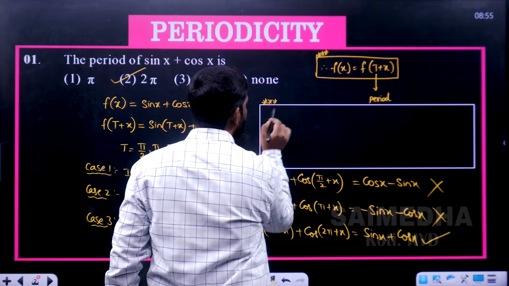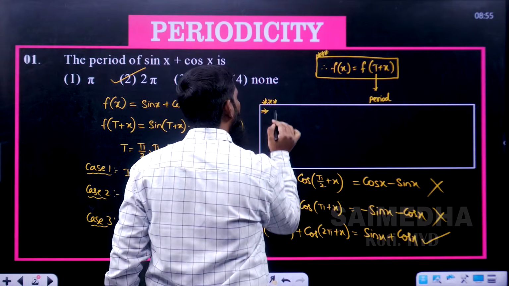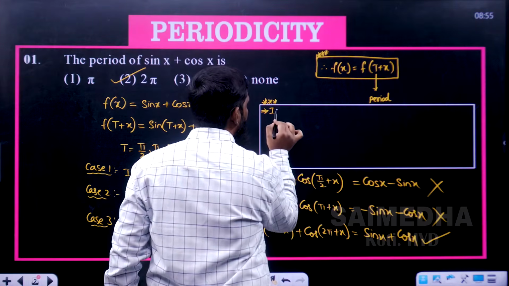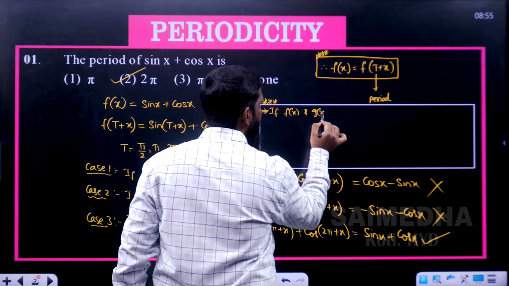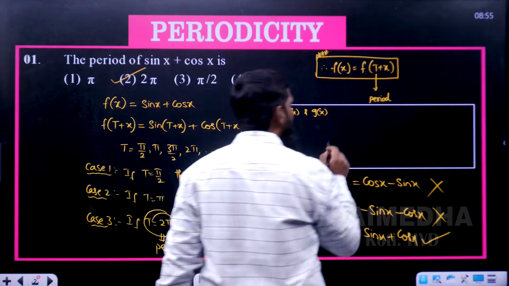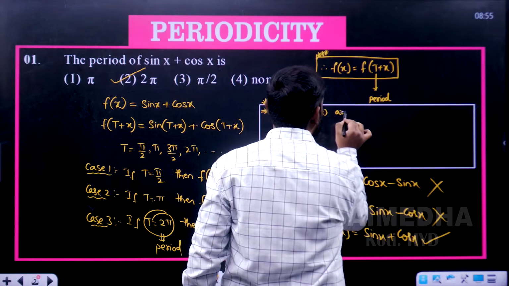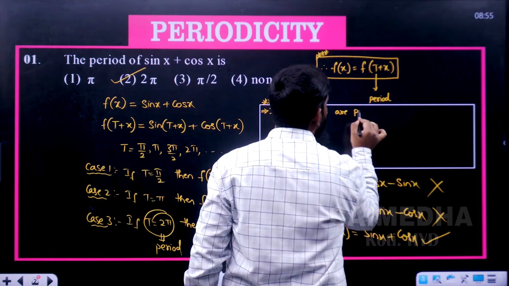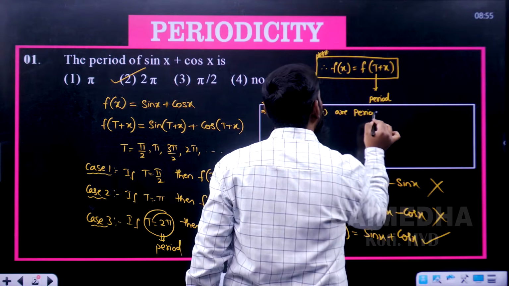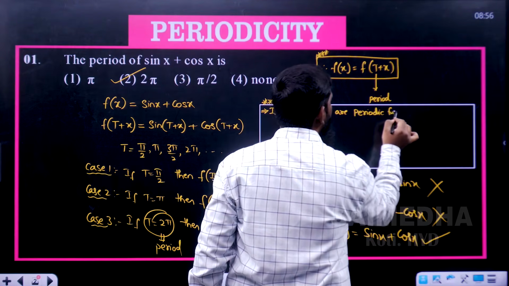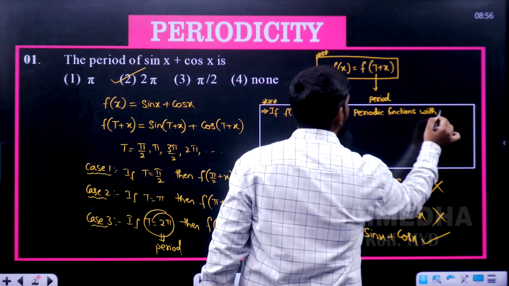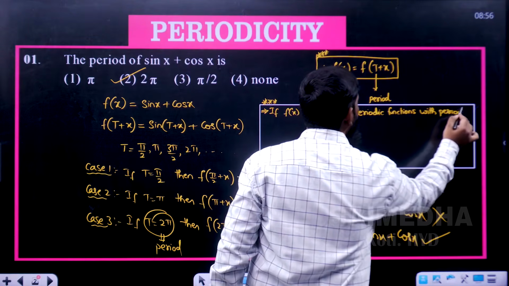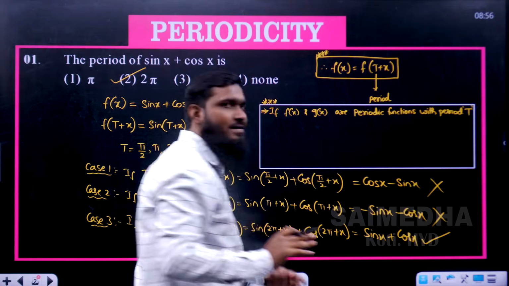Now, what we are having means, see this, first point. If f of x and g of x are periodic functions with the period T, means both have the same period.